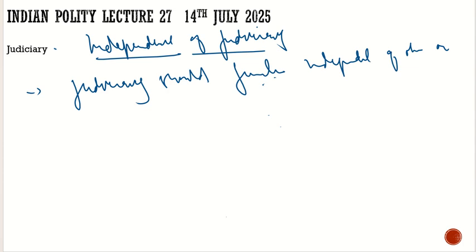If Narendra Modi had called Justice Chandrachud and asked him to please give this verdict in his favor, and Justice Chandrachud had given the verdict in his favor, does it mean that the judiciary is independent? No, it does not. So the independence of the judiciary means that it is independent of the executive and independent of the legislature.